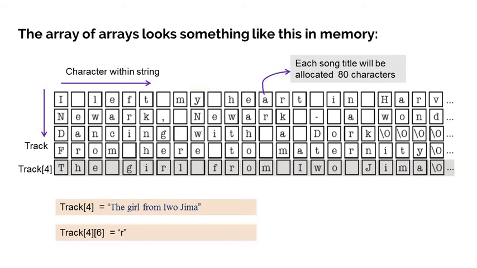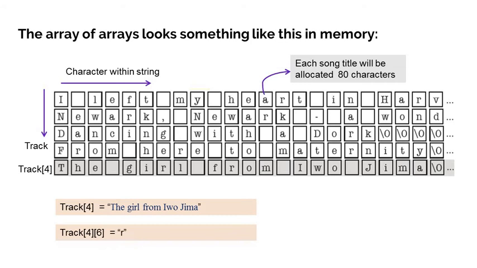And over here the second dimension is 6th: 0, 1, 2, 3, 4, 5 and 6. So R is the 6th character in this 4th track. That's why it is representing R.